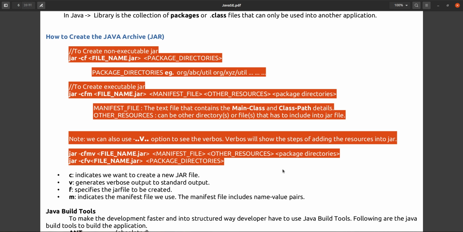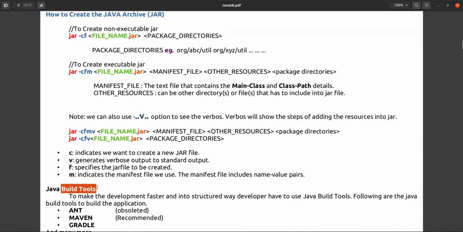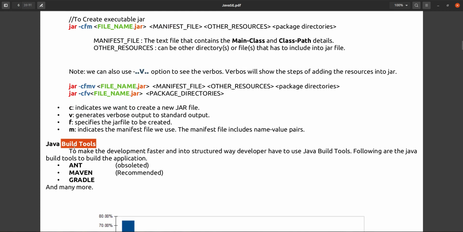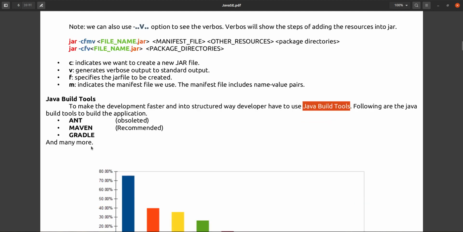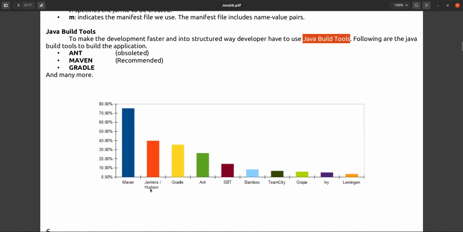Developers are taking the help of some building tools, and we have to take the help of building tools only. What is a building tool? To make any development faster and structured, developers have to use Java build tools. Java build tools, so many are there: Maven, Hudson, Gradle, and Gradle is deprecated, it's obsolete, no one is using that one.